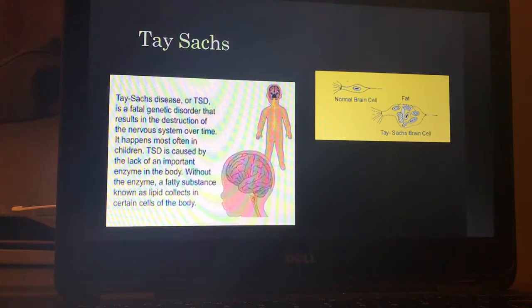Tay Sachs disease, or TSD, is a fatal genetic disorder that results in destruction of the nervous system over time. It begins most often in children. TSD is caused by lack of an important enzyme in the body. Without the enzyme, a fatty substance known as lipid collects in certain cells of the body. On the right, there's a normal brain cell and a brain cell that has Tay Sachs.